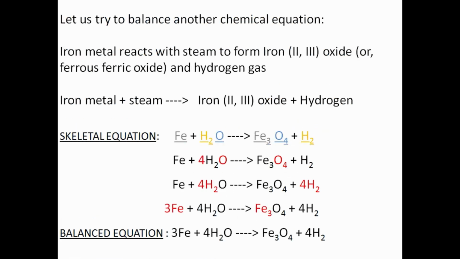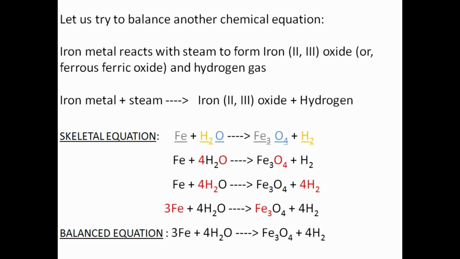Let us try to balance another chemical equation. Iron metal reacts with steam to form iron 2,3 oxide or ferrous ferric oxide and hydrogen gas. Word equation and skeletal equation are given. Number of oxygen atoms on the left hand side is 1 and on the right hand side 4. Therefore, coefficient 4 is put in front of H2O. Now, number of oxygen atoms become 4 on the left hand side and 4 on the right hand side.